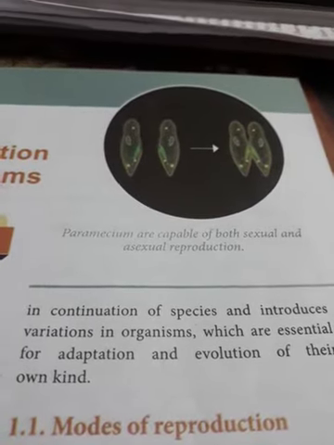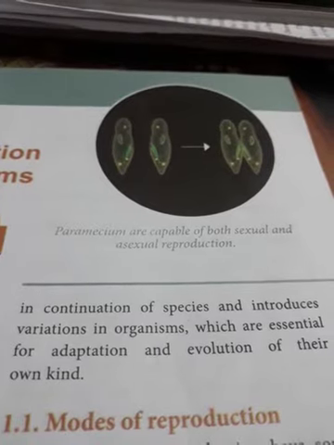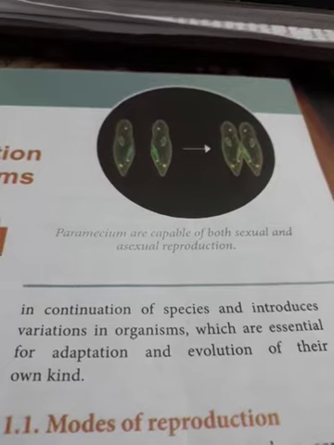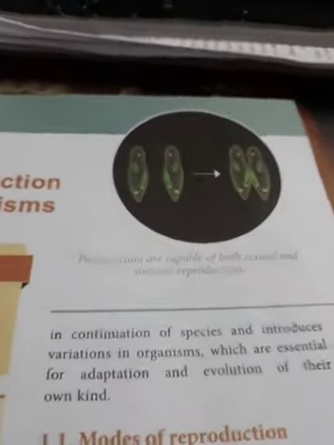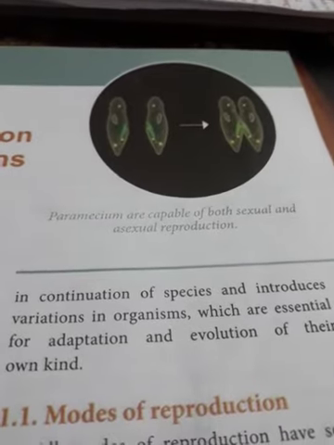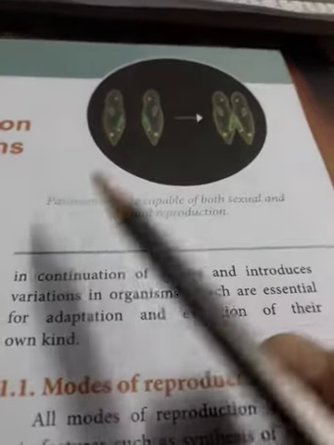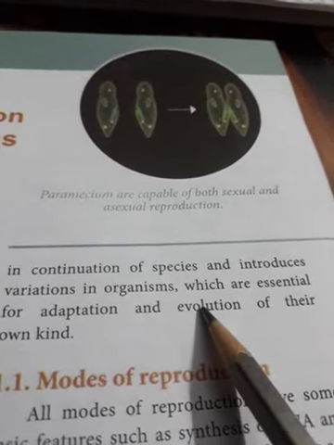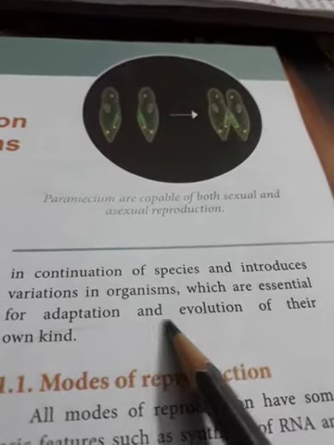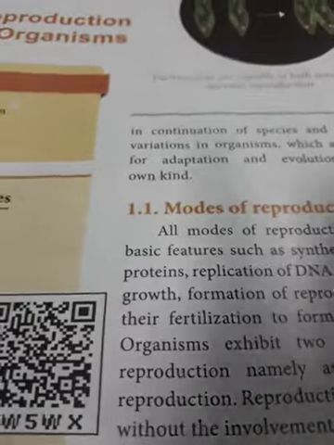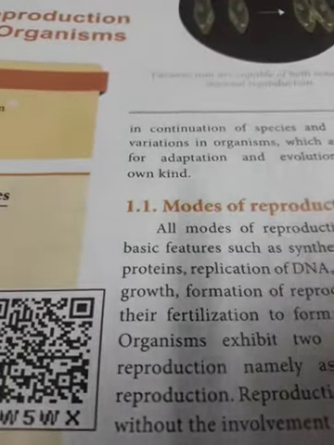which is essential for adaptation and evolution of their own kind. So, what are the 2 importances of reproduction? First importance is to produce their own species and to continue the own species on this earth, and the second one is that it introduces variation in organisms, which is very much important for adaptation and evolution of their own kind. This is the introduction: the stages and the importance of reproduction.